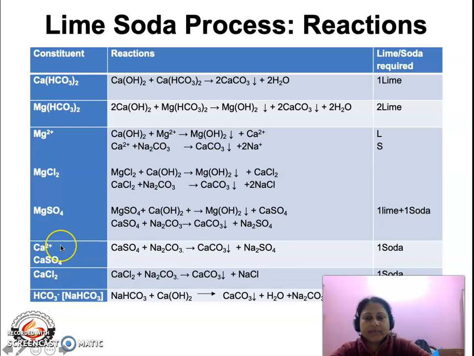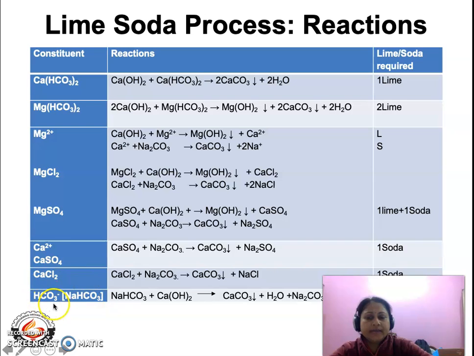Now let us come to calcium ions. Calcium ions can be present in the form of calcium sulfate, and it can be present in the form of calcium chloride. So if it is present in the form of calcium sulfate, then we require 1 mole of soda to eliminate it in the form of calcium carbonate. Similarly, if the calcium ions are present in the form of calcium chloride, we require 1 mole of soda for the complete elimination to calcium carbonate.